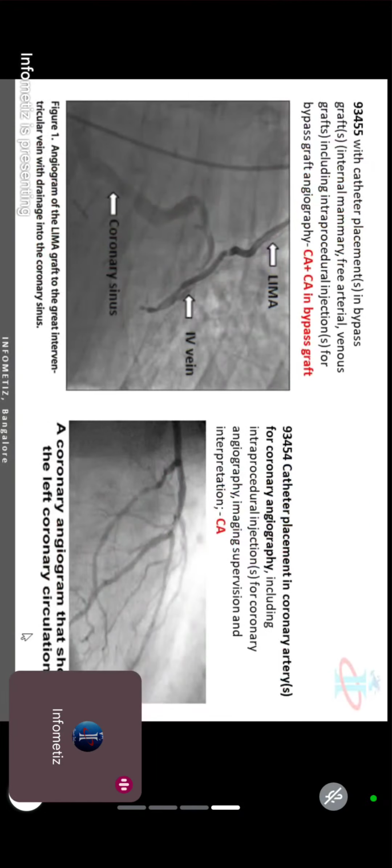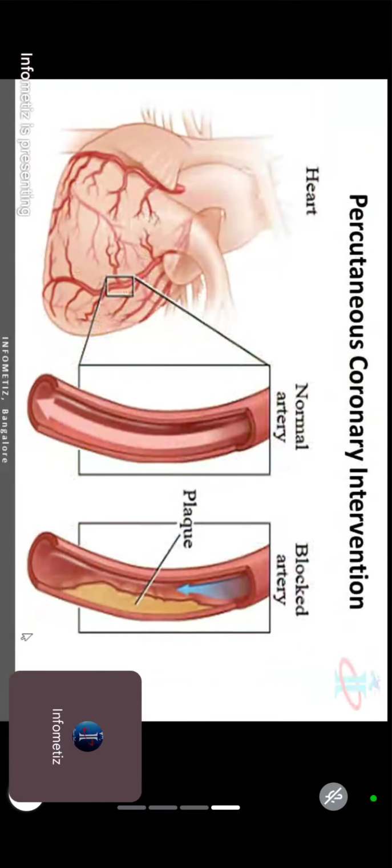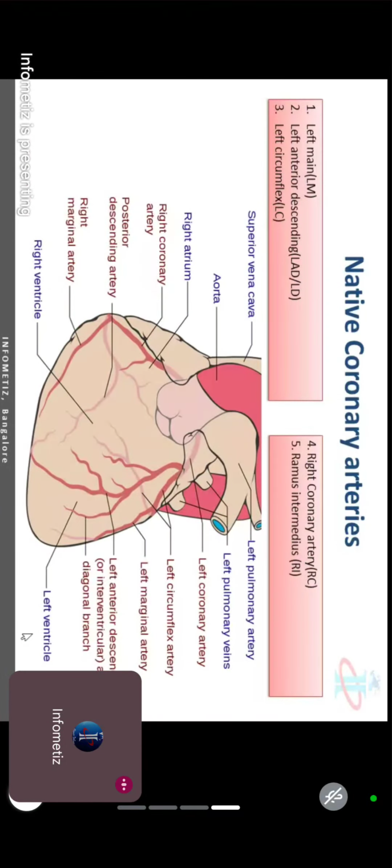Okay, Sadhana, we just started here. Let me show you where it is. We have 5 blood vessels which are responsible to deliver blood to the heart muscle. 3 on the left, 2 on the right. Why fewer on the right? Because our heart is mostly on the left side, and that is why a heart attack will start from the left side.